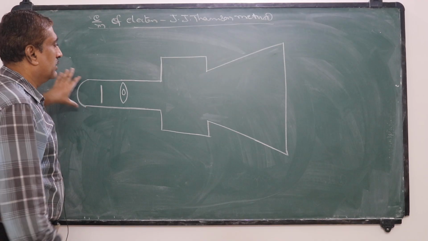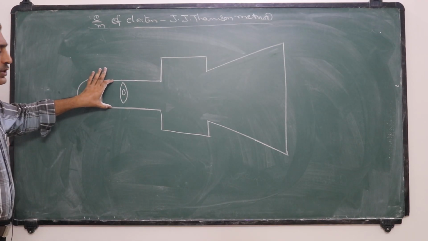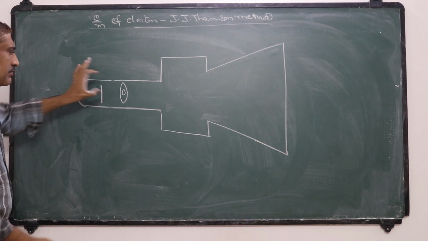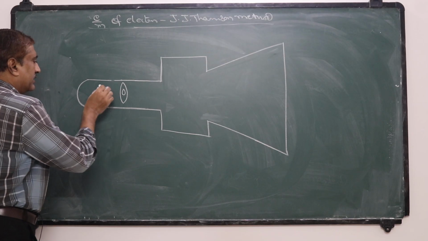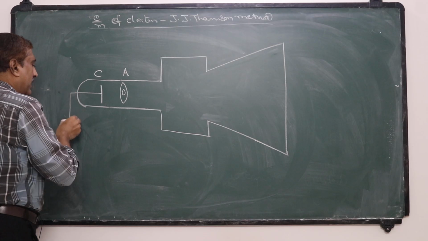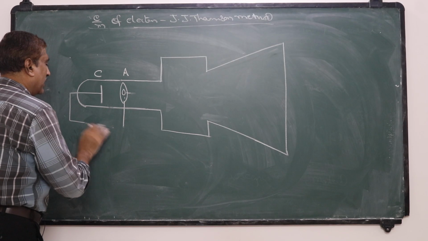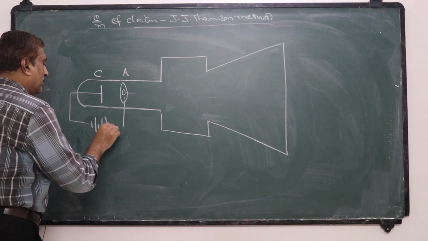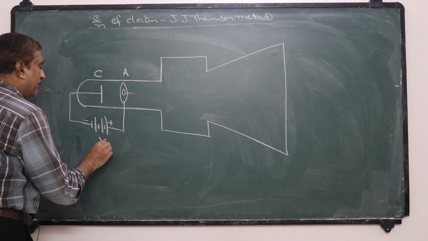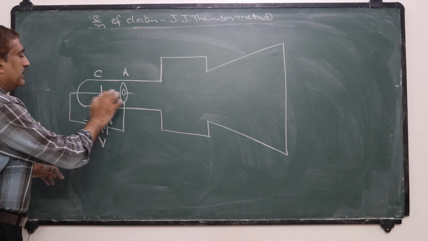So the apparatus consists like this. Here this is a discharge tube, which is used to produce electrons. It consists of a cathode and an anode, which are connected to a high voltage of potential V. This is the cathode and this is the anode.